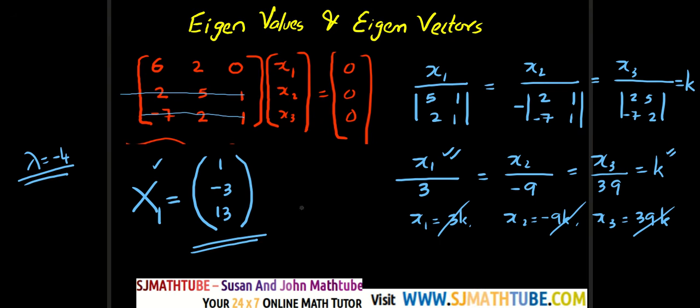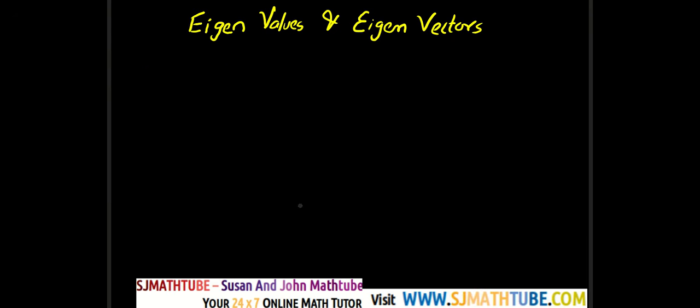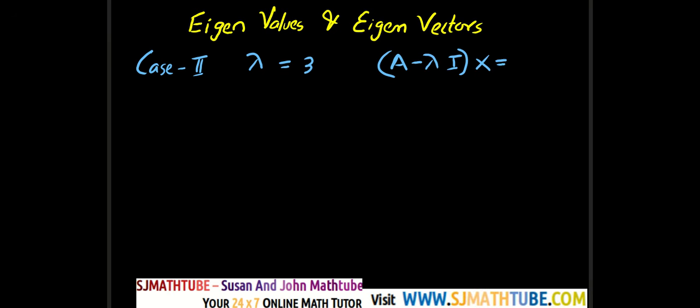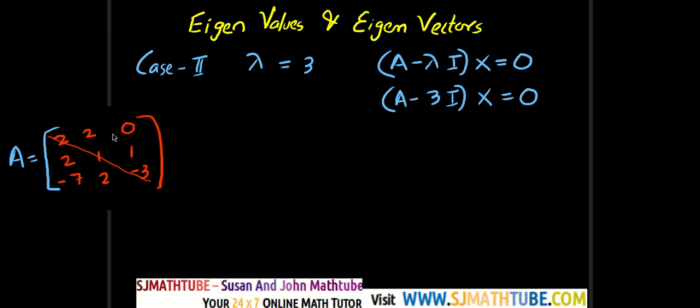Okay, now we do the same thing. So I'll write case 2, where lambda is equal to 3. And we start with A minus lambda I of x is equal to 0. And that will be A minus 3I of x is equal to 0. Now, what's the trick?